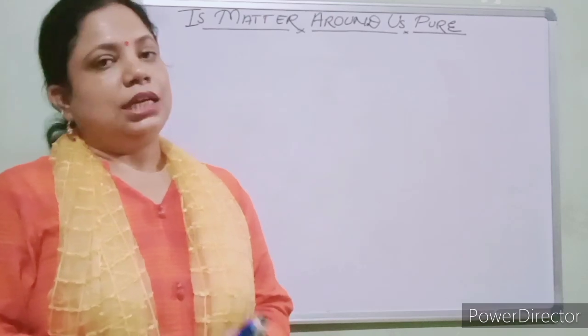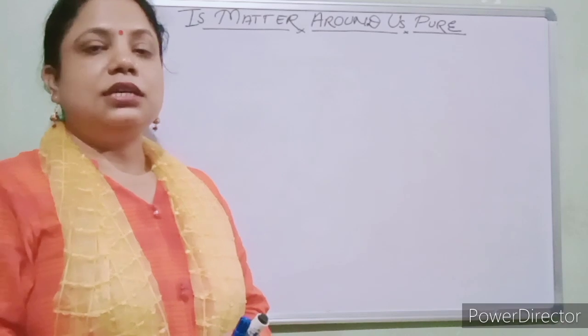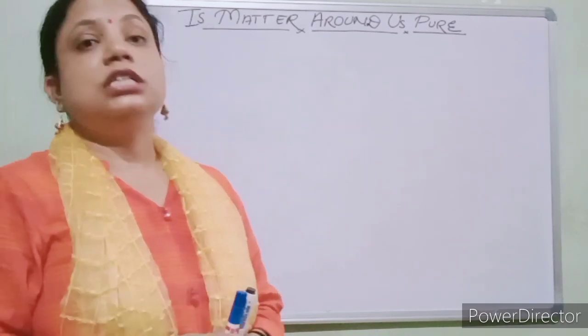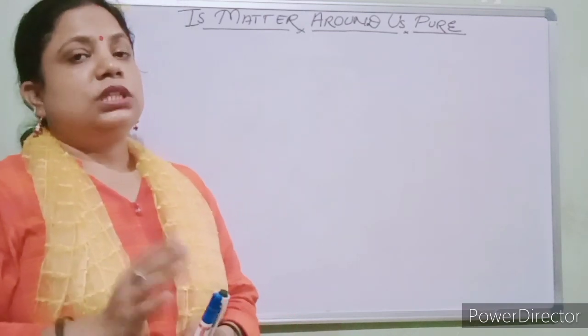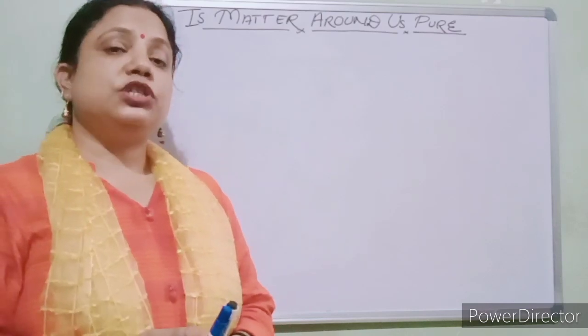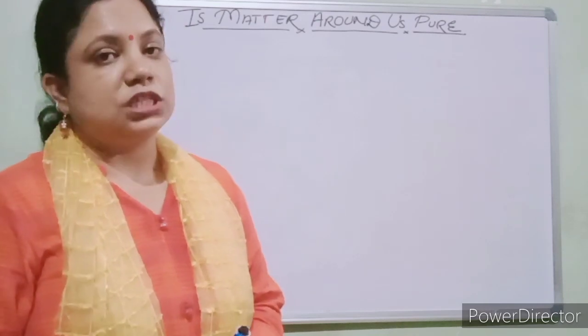As we know, anything that occupies space and has mass is known as matter. Even whatever things you see in your surroundings are also matter. So in this chapter, we will check whether the things you see in your surroundings are pure or impure substances.